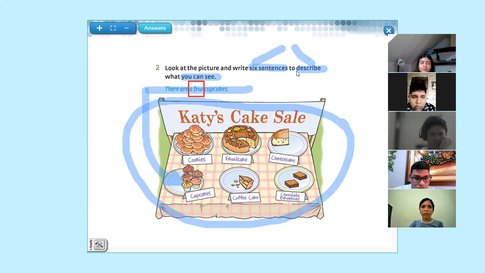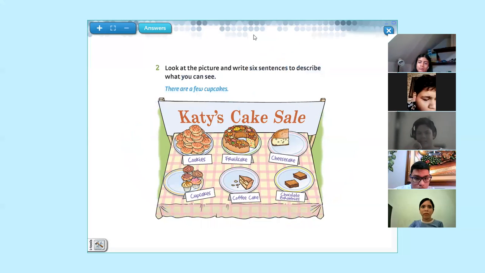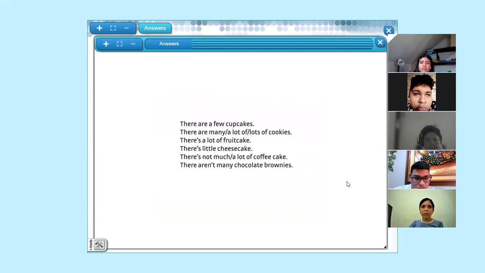Anything else? There is a little cheesecake. Okay. Well, in the chat, we have some of the students that have been collaborating on this. Now we are going to see some suggestions. Pay attention to the following suggestions that we have.